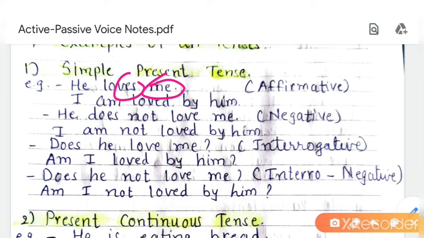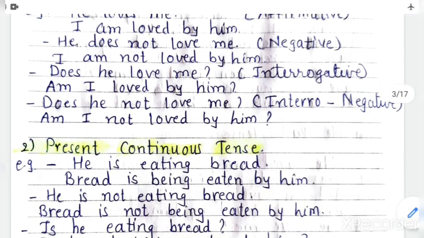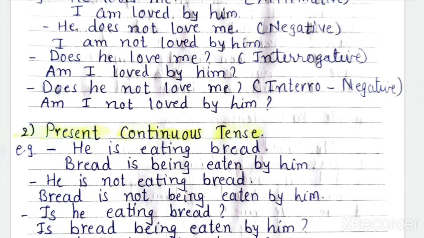If negative is given, then do or does will be used in the active voice. He does not love me. So what will be the passive? I am not loved by him. Okay. In interrogative, does he love me? Always the to be is used in the beginning of the sentence. Am I loved by him? Does he not love me? Interrogative negative. Am I not loved by him?